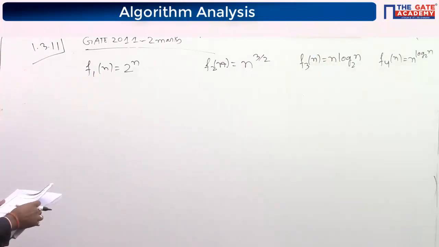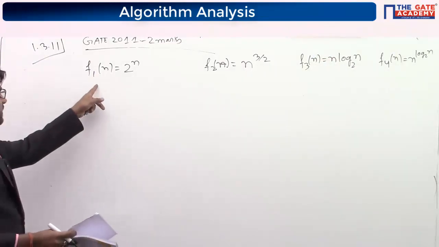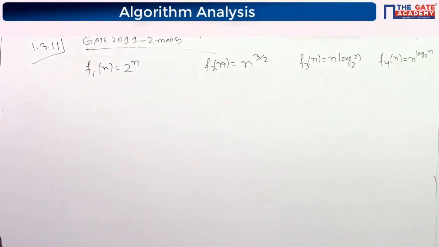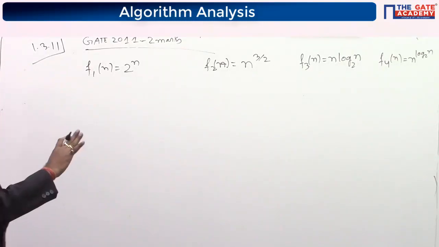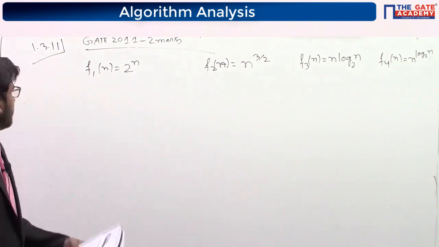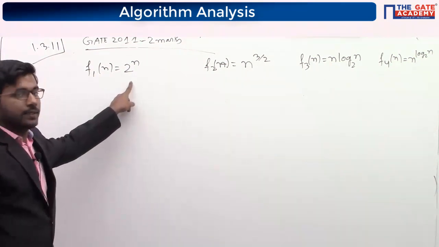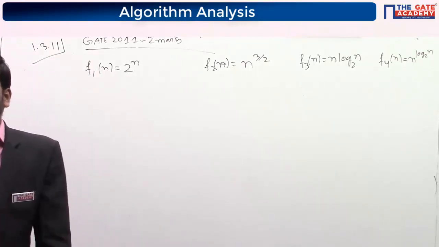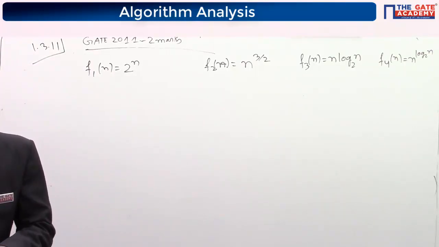So you can see here it is exponential. You can see it is exponential. So by looking at the function only, we can say that since it is exponential, it is having a higher power. Okay. So recurrence questions we will solve tomorrow.